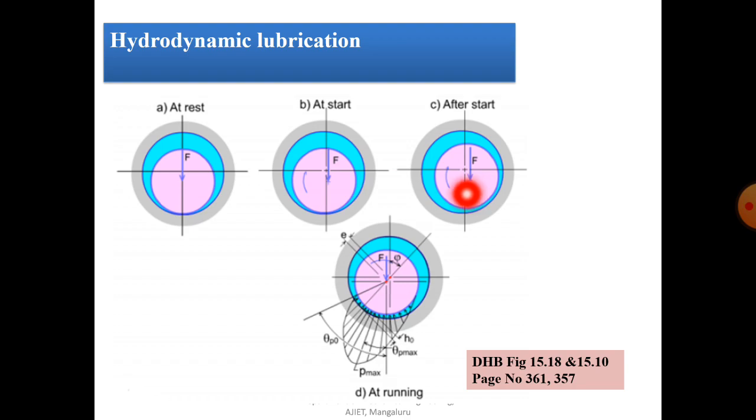There will be an eccentricity between the two as a result, and there will be a fluid film. If we continuously rotate, there will be formation of a converging oil film. Because of this, the pressure induced will be very high, and that will balance the load on the film.